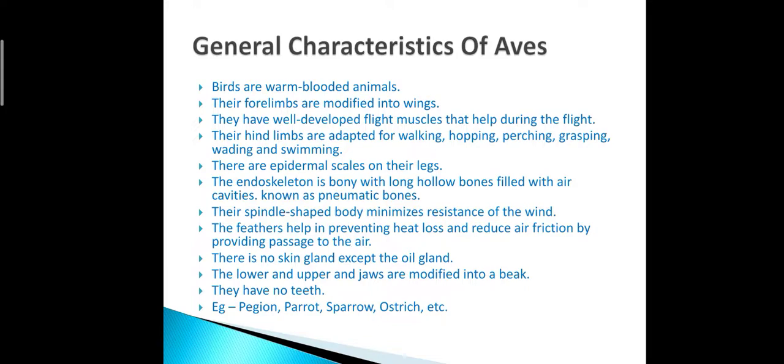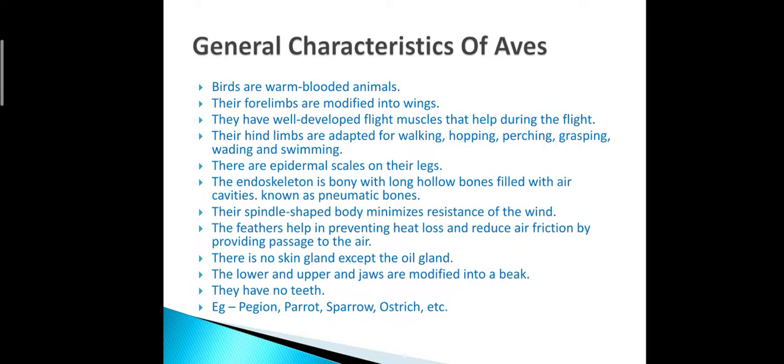Here it also contains four limbs, but two limbs develop into legs and two limbs develop into wings for flying purposes. They have well developed flight muscles that help during flight. The hind limbs are adapted for walking, hopping, perching, grasping, wading, and swimming. There are epidermal scales on the legs, yes, epidermal scales you can see on their leg surface. The endoskeleton is bony, but the bones are hollow. Such a bone is called a pneumatic bone. These are special features for avian adaptation.